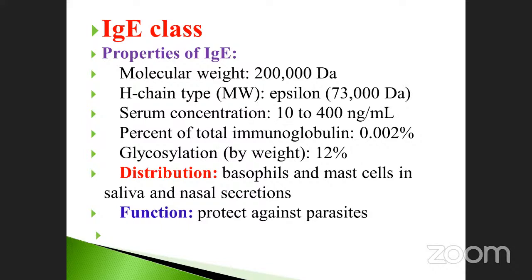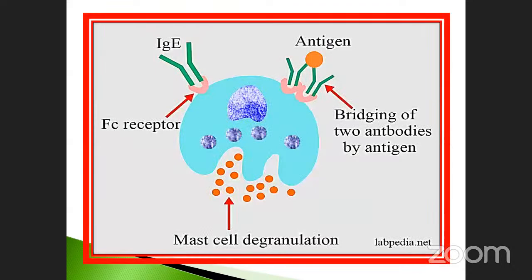Many times they have asked the question on immunoglobulin percentage. See that, 0.02 percent. Where is it secreted? Mast cells. What is the main function of this one? Very important, don't forget these things. See the Fc receptor on mast cells. How will it be? Immunoglobulin E is here and binds to the Fc receptor. Receptor cell is here. See the binding of the antibody.